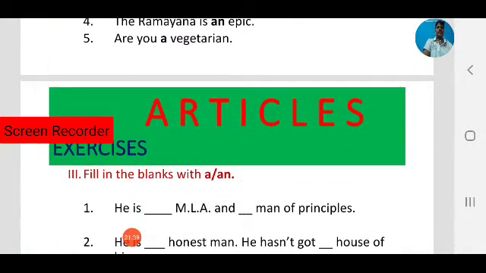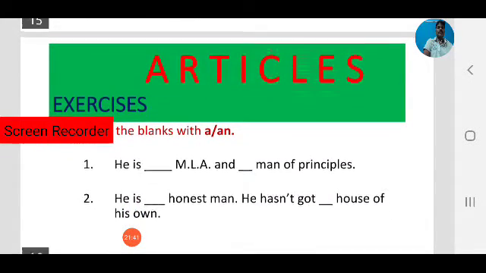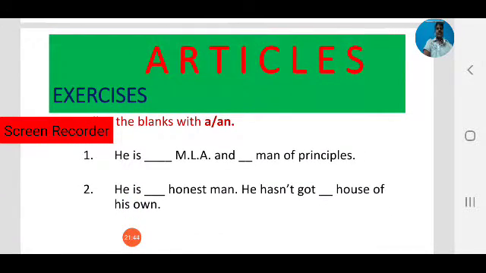Next one, some activity. Observe the two sentences in the exercise. He is dash MLA and dash man of principles.